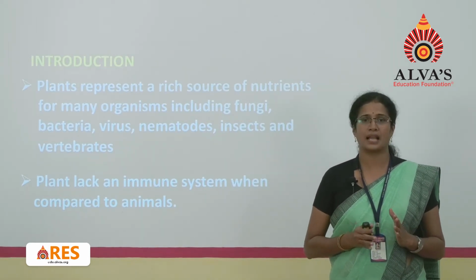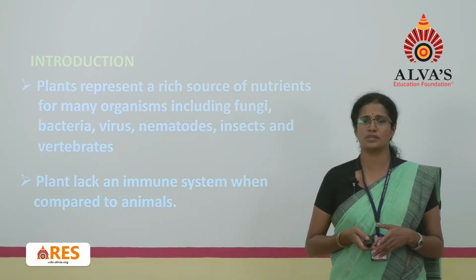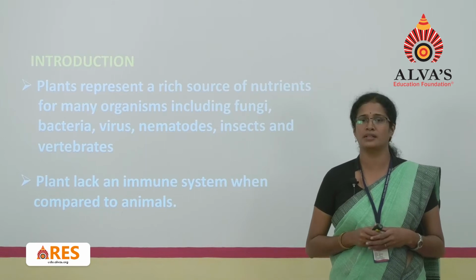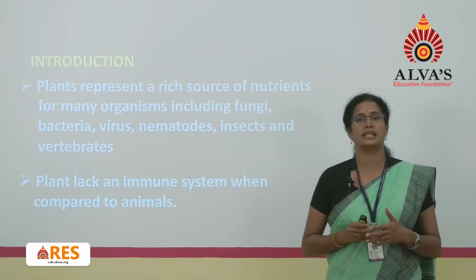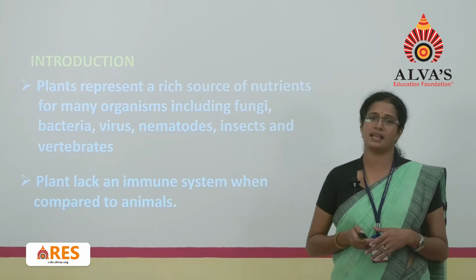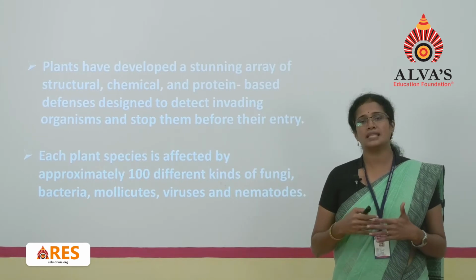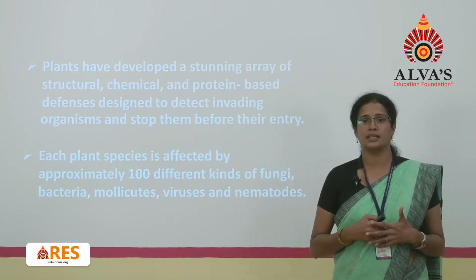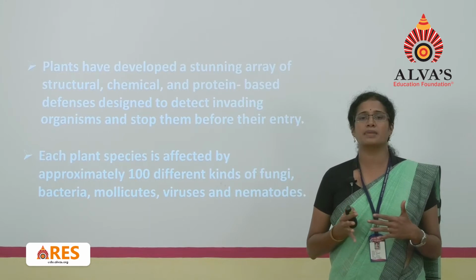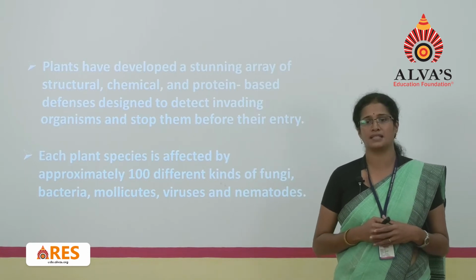Plants as such produce a lot of exudates. It might be through the leaves, through the roots, or through the fruits, flowers, etc. All these exudates are rich in nutrients, so they favor the growth of many microorganisms like fungi, bacteria, viruses, nematodes, insects, etc. When these organisms start infecting the plant or come near the plant for infection, the plants start developing an array of structural variations, or chemical variations, or some protein-based reactions which act as a defense mechanism in them.